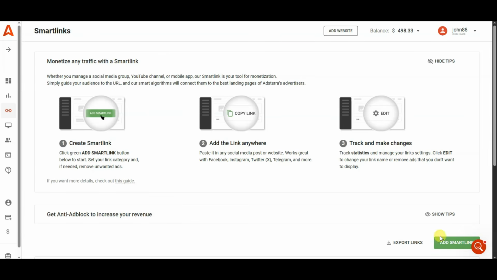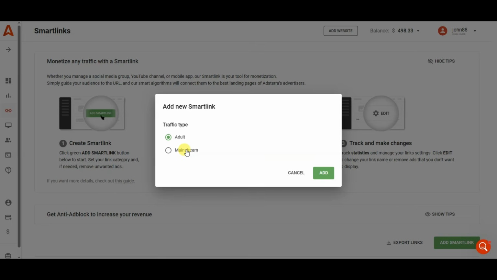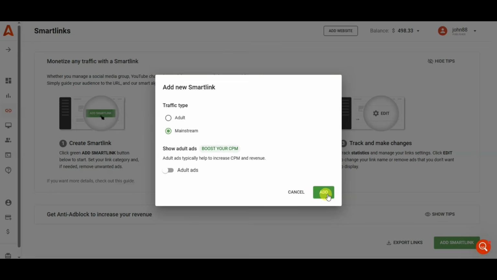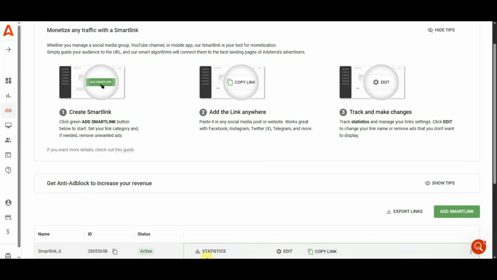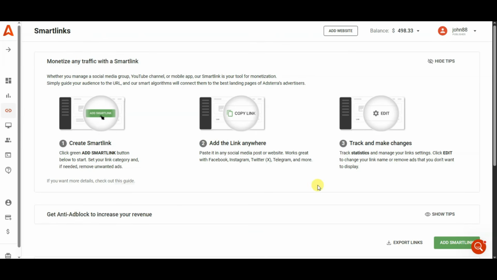You can simply click on add a smart link button. Now you can select your traffic type. You can click on add button. Here you can see I have created a smart link. Click here to copy URL of this smart link. Now in next step, what you will have to do is add that smart link on social media post or website. You can also add that smart link on Facebook, Twitter, Instagram, Telegram, and more.